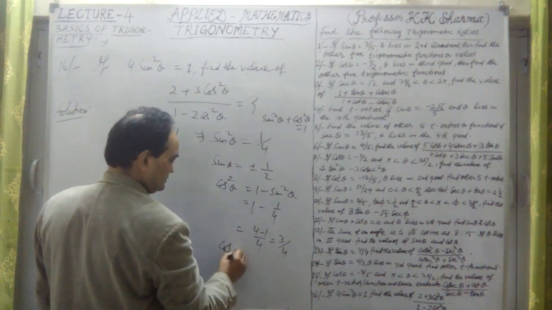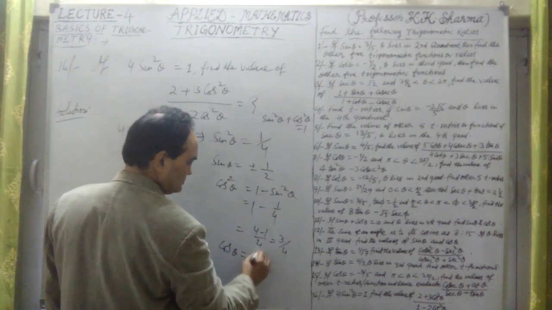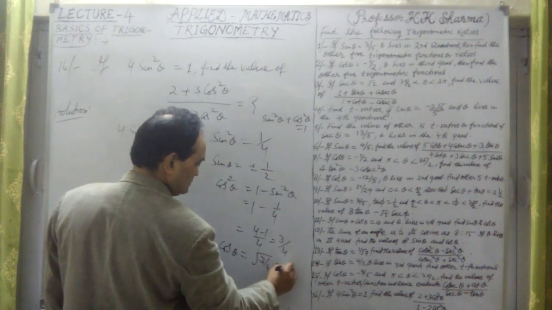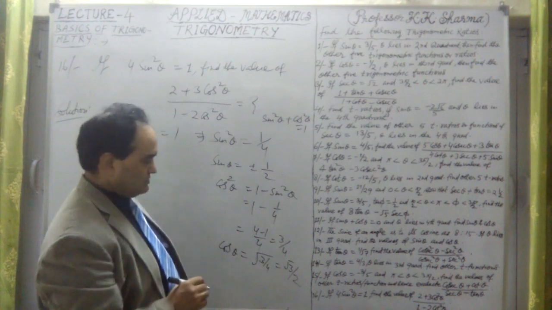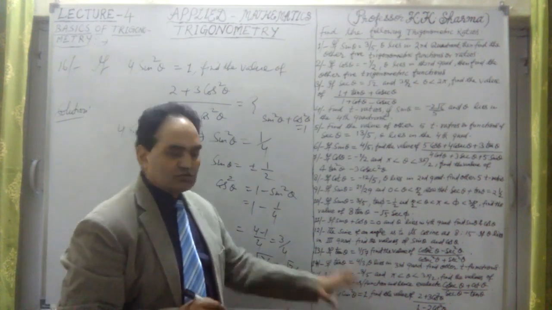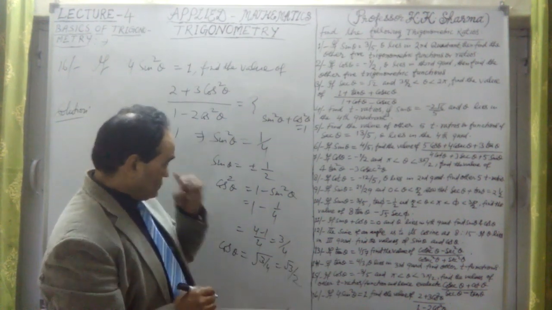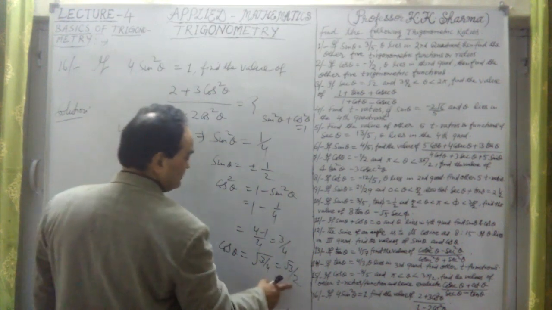Therefore cos theta is the square root of 3 by 4, that means root 3 by 2. This is the value of cos theta. No other trigonometric functions are required.